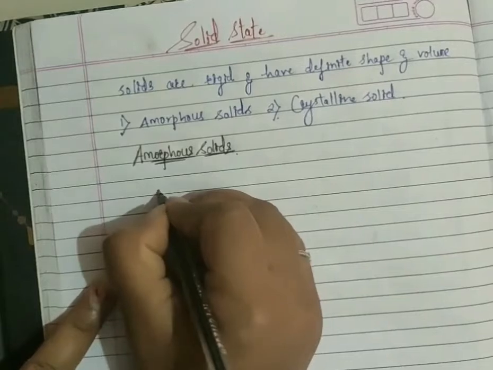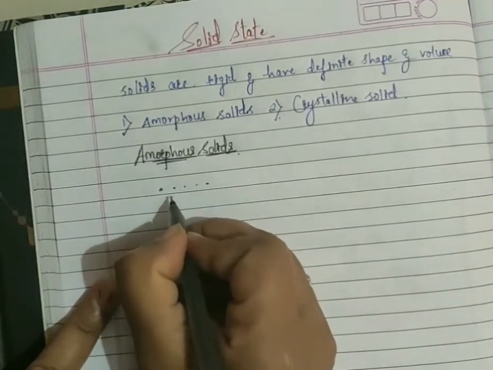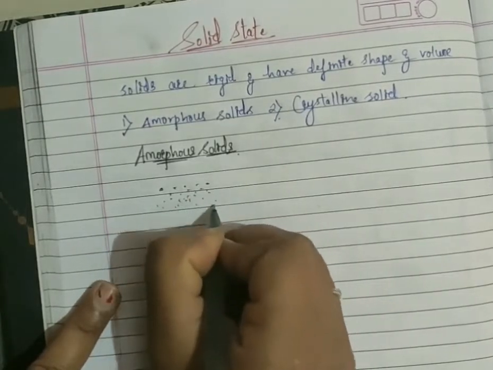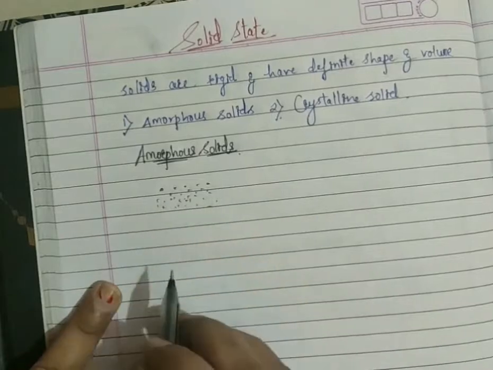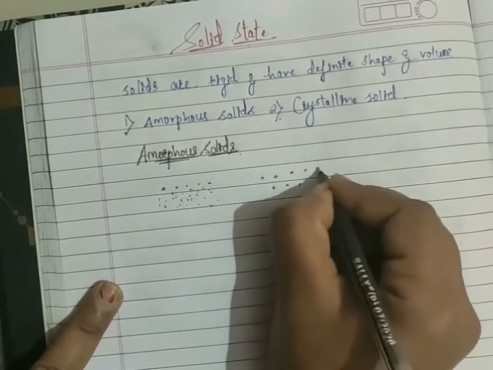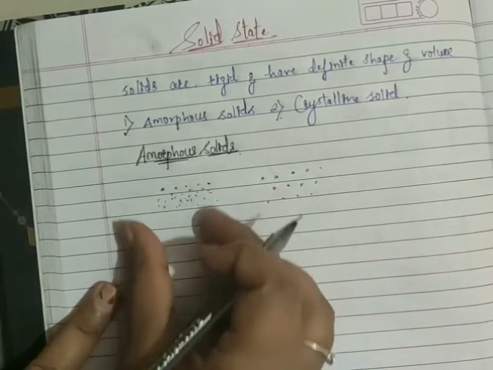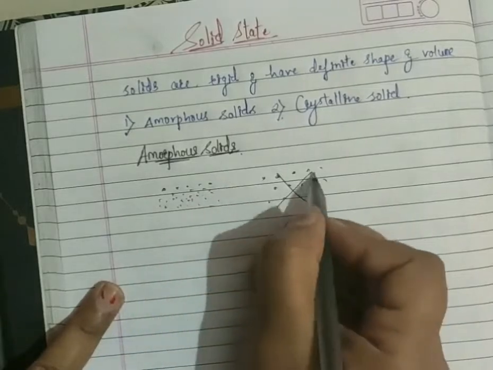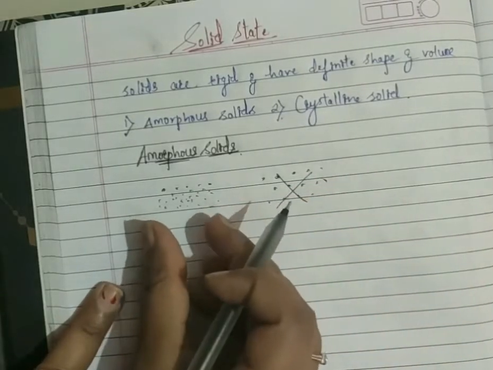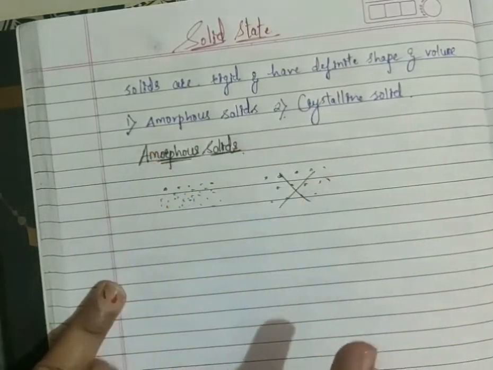Suppose the particles are arranged here, in the second row the particles are arranged like this, again in the third row like this. It is not a regular arrangement. If the same arrangement repeated in every row, that would be called a regular arrangement. But in an amorphous solid the regular arrangement is not present, so the arrangement of the particles is not regular, and that compound we call an amorphous solid.